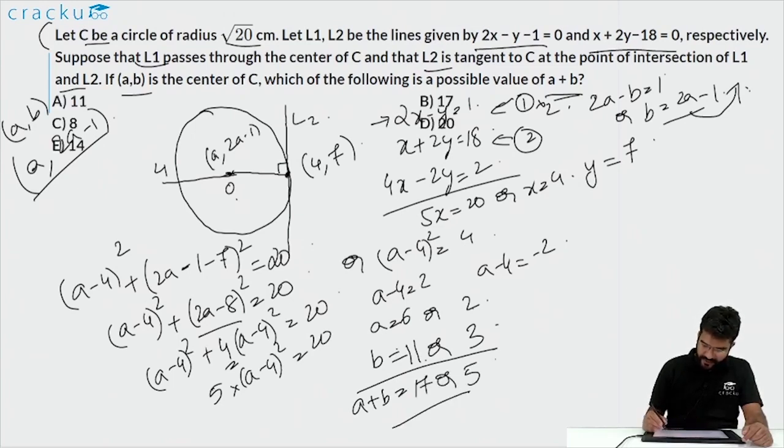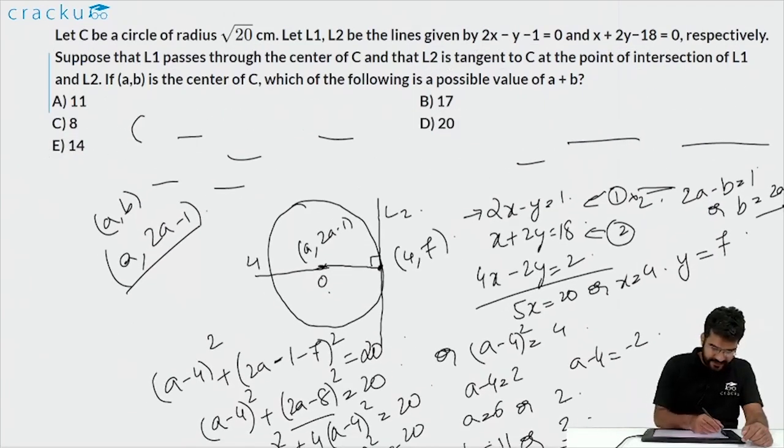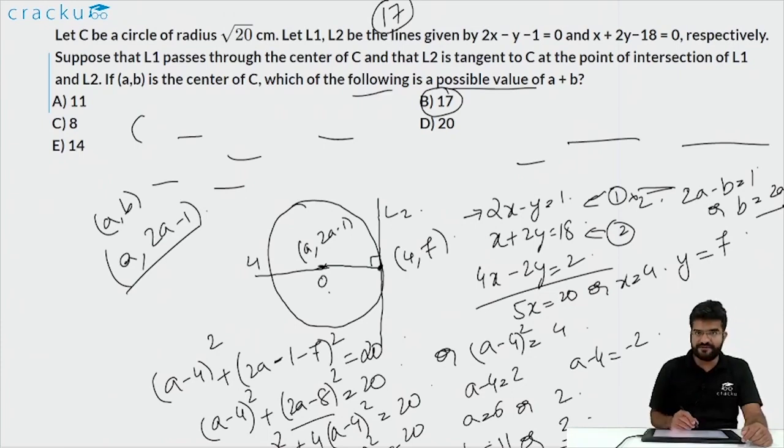Now we can look at the options and we can see that the option 17 is there, but the option 5 is not there. So the correct answer is 17. It is asked which of the following is a possible value of a + b. So a + b can be either 17 or 5, but because 5 is not there, we will select 17 as the correct answer.